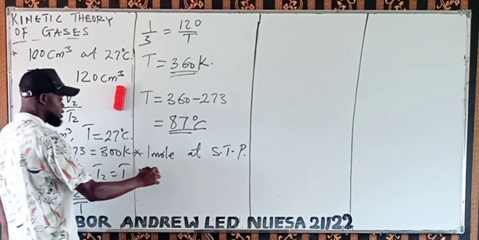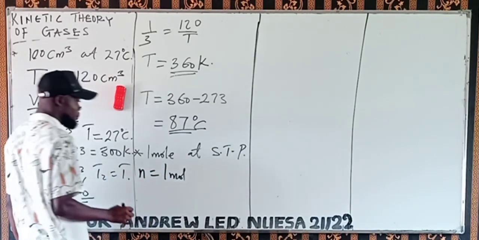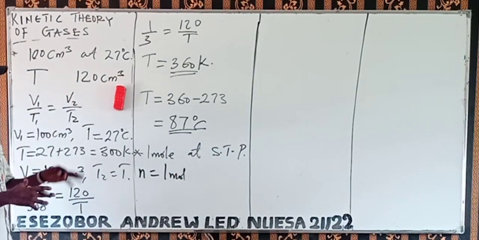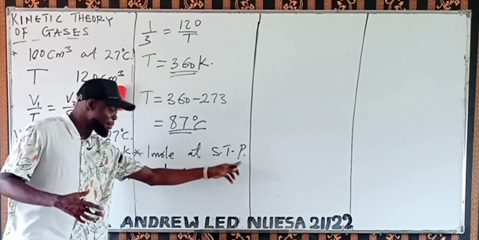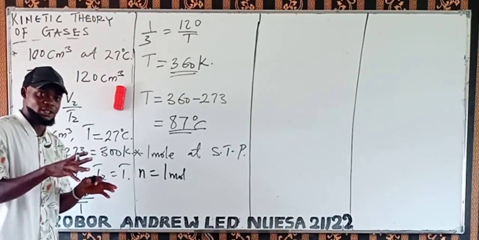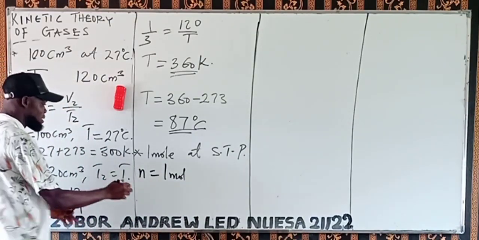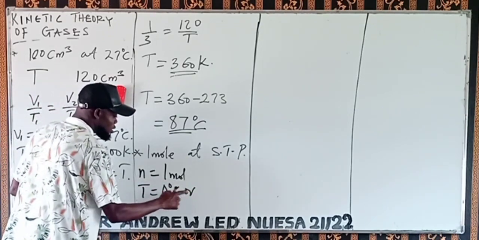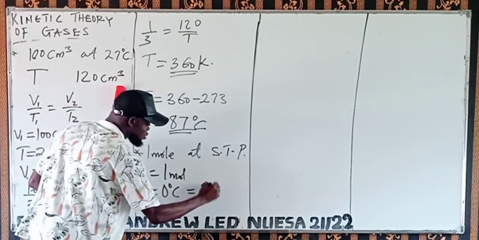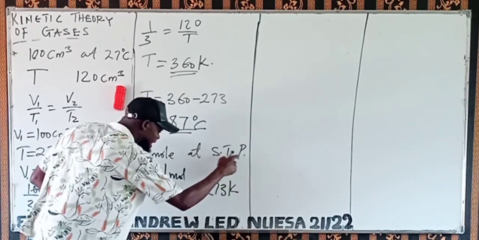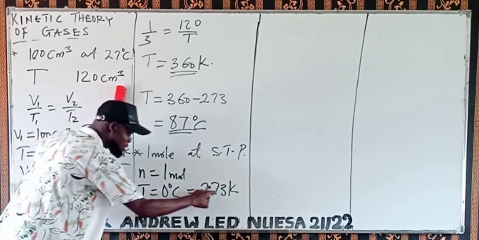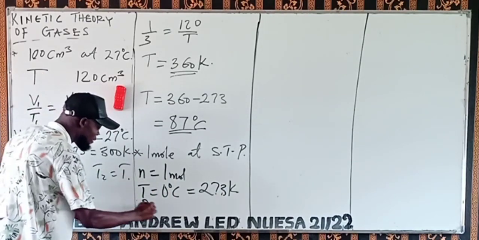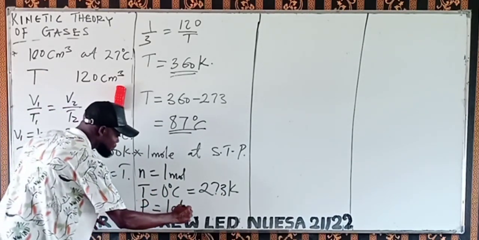The number of moles is 1 mole. It says STP. Now, what's the meaning of STP of a gas? STP means standard temperature and pressure. Now, what is the standard temperature? The temperature is 0 degrees Celsius, which is also 273 Kelvin. Take note of that. Then the pressure is 1 atm.